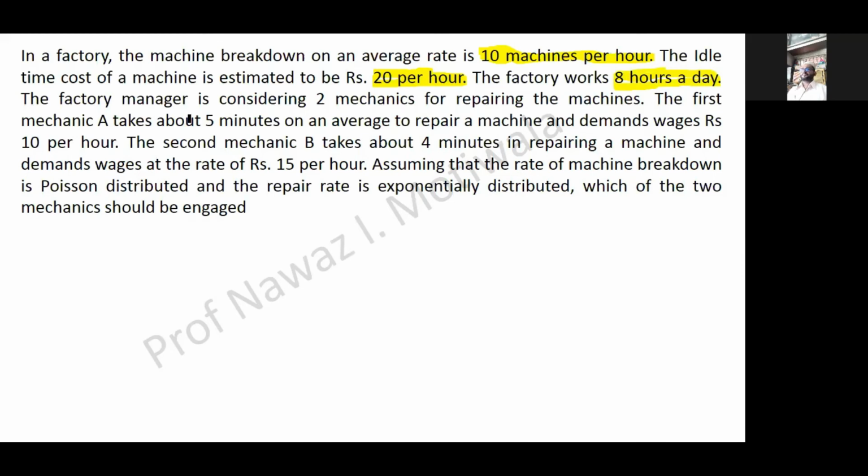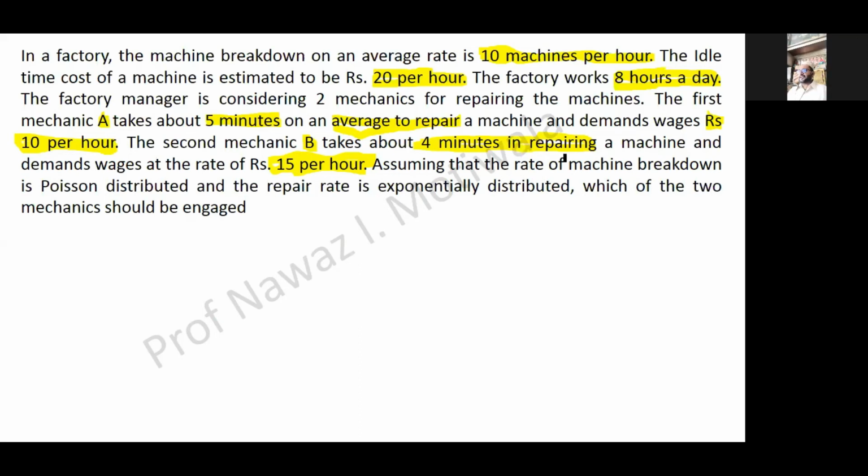8 hours a day. A factory manager is considering two mechanics for repairing the machines. Mechanic A takes 5 minutes on an average to repair. Average to repair means it is the time for servicing. So A takes 5 minutes on average to repair a machine and demands wages, rupees 10 per hour. And there is one more mechanic B, he takes about 4 minutes in repairing, but he demands rupees 15 per hour. But on the contrary, he is doing work faster.